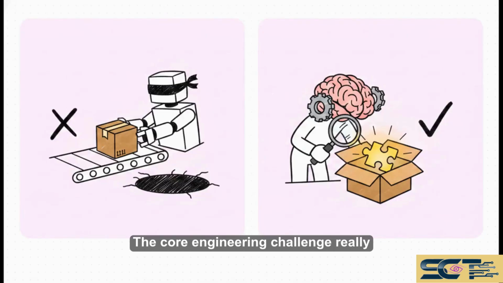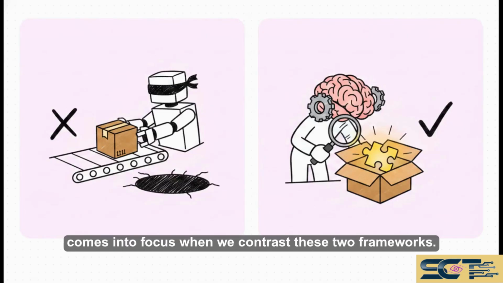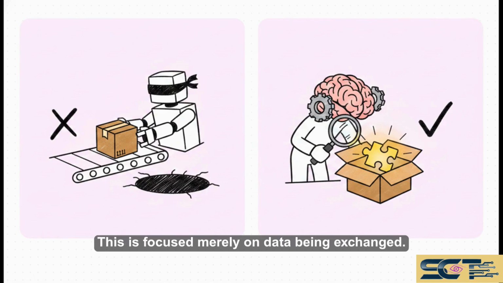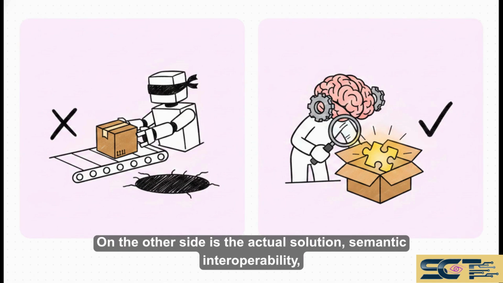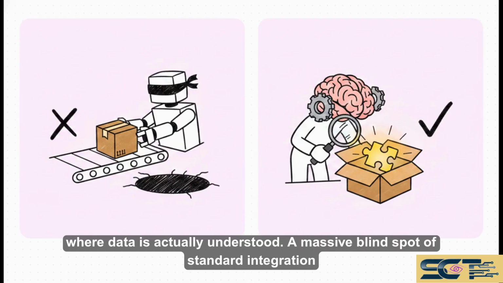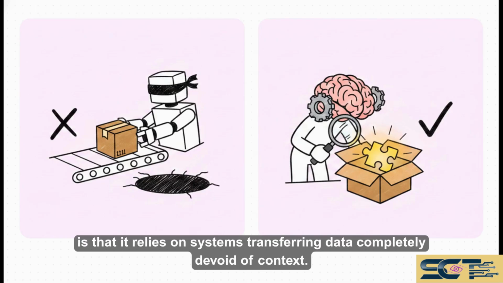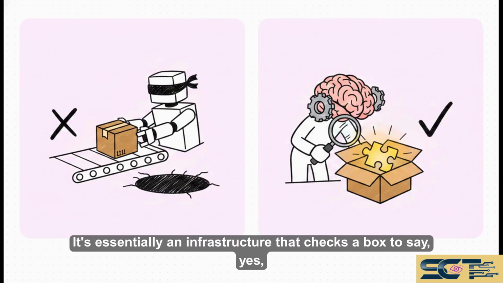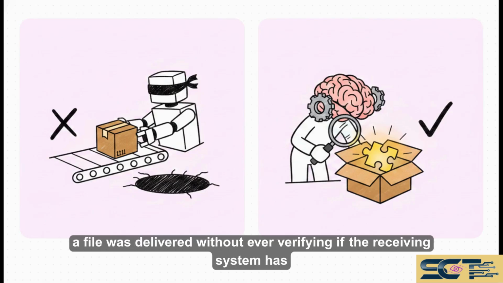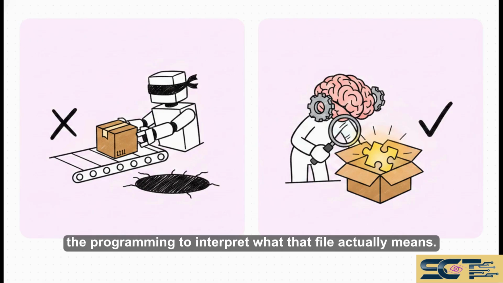The core engineering challenge really comes into focus when we contrast these two frameworks. On one side, you have what we call dumb integration. This is focused merely on data being exchanged. On the other side is the actual solution, semantic interoperability, where data is actually understood. A massive blind spot of standard integration is that it relies on systems transferring data completely devoid of context. It's essentially an infrastructure that checks a box to say, yes, a file is delivered, without ever verifying if the receiving system has the programming to interpret what that file actually means.